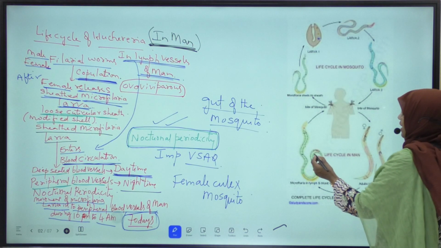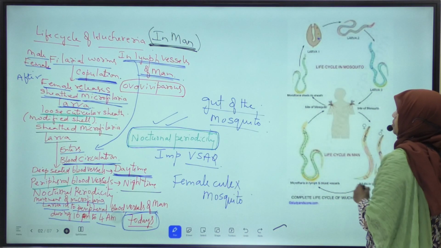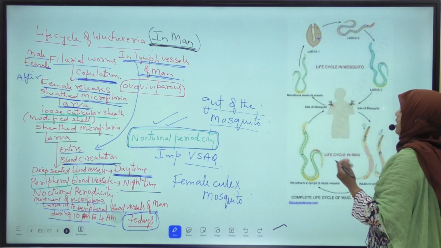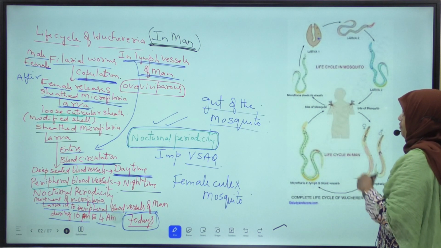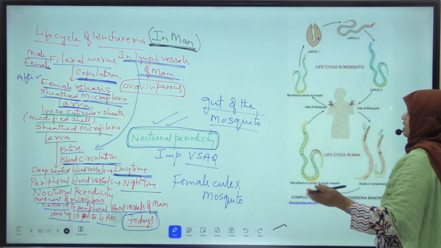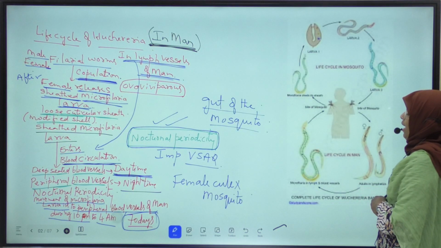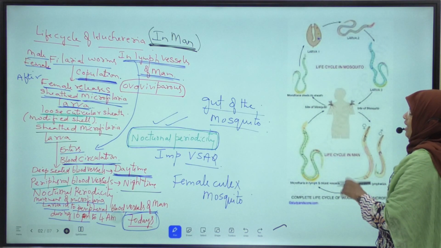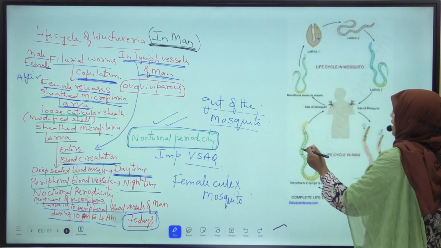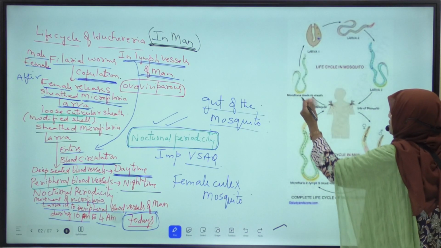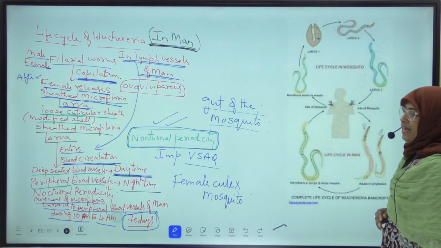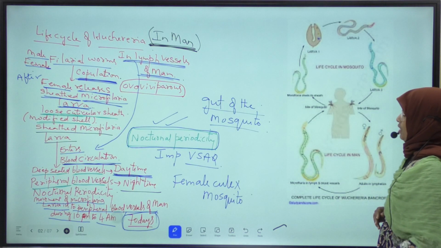So this microfilaria larva now enters into the gut of the female Culex mosquito. How does it enter into the gut of the female Culex mosquito? When this female Culex mosquito bites and sucks the blood of an infected man having sheathed microfilaria larva in their peripheral blood vessels, what happens? This microfilaria larva from man enters into the gut of the female Culex mosquito. When it enters into the gut, what happens?